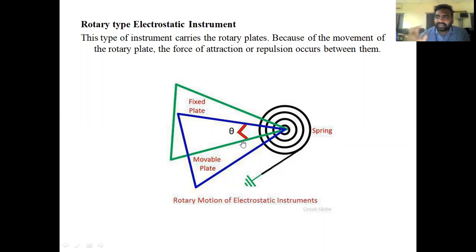The fixed plate will create a strong attraction force and move the moving plate towards the fixed plate, and the needle connected next to the moving plate will deflect from the initial position to a particular position. That means the deflection torque is proportional to the electrostatic field created between the fixed plate and moving plate.